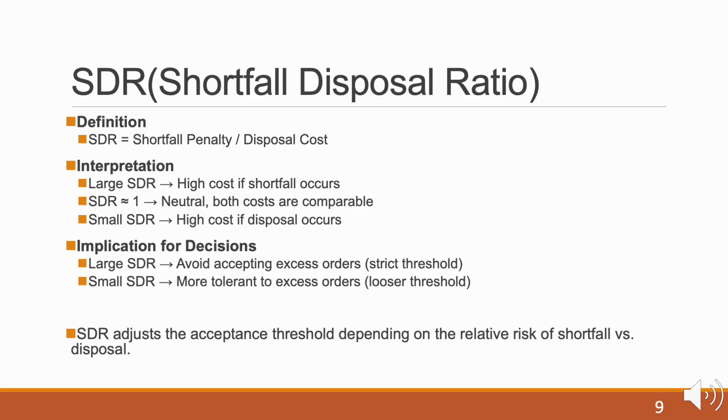In terms of decision making, a large SDR implies that the acceptance threshold should be strict, since the risk of a shortfall is severe. A small SDR implies that the acceptance threshold may be looser, as the system can tolerate more excess orders. In short, the SDR is a self-defined metric that adjusts the order acceptance threshold according to the relative risks of shortfall versus disposal.